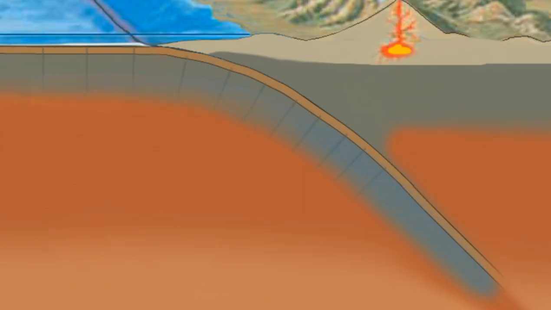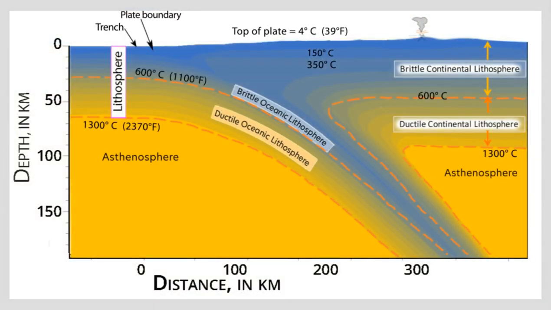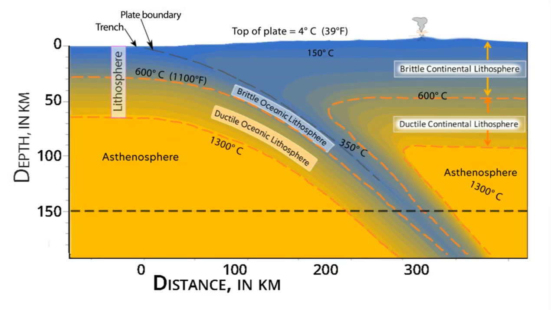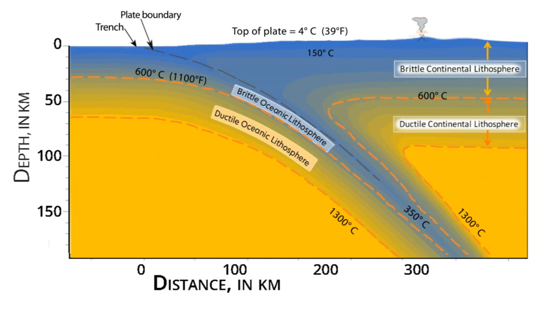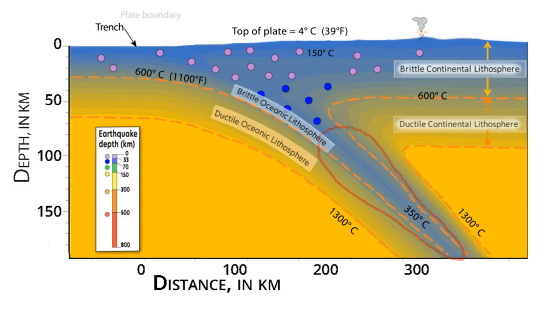Mathematical modeling again illustrates the temperatures within the subducting ocean plate. In this example, lithospheric mantle rock in the subducting plate at 150 kilometers depth is 1,000 degrees Celsius cooler than the asthenospheric mantle at the same depth. Earthquakes occur on the shallow part of the boundary between the converging plates and within the shallow parts of both plates near that boundary. In addition, there is a zone of rock cooler than 600 degrees Celsius within the subducting plate that remains brittle and within which earthquakes can occur to depths of hundreds of kilometers.